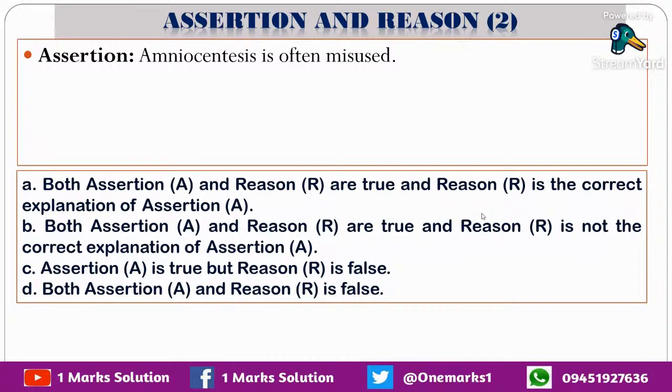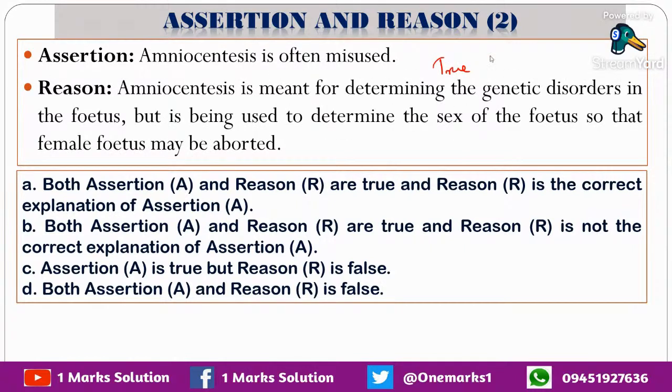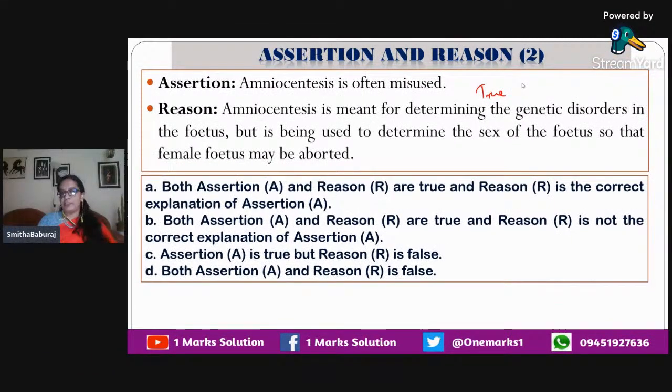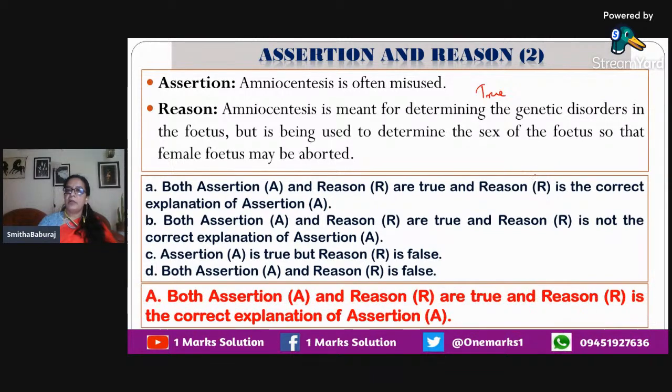Amniocentesis is often misused. No doubt in that, so let us consider this as true. Now the reason is that amniocentesis is actually meant for determining genetic disorders in the fetus, but is being used to determine the sex of the fetus, so that if the fetus is found to be female, it may be aborted. That means female feticide will increase. Is this statement true? No doubt, it is also true.